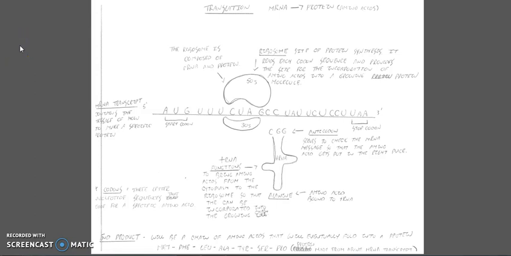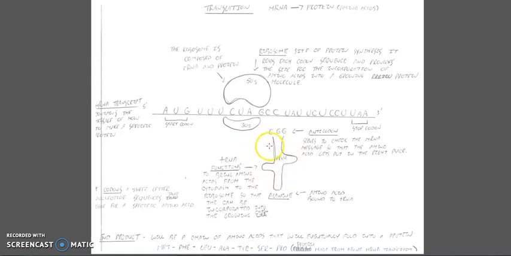So before we talk about how we actually produce this amino acid chain, we have to talk about where the amino acids actually come from. The amino acids are always held in the cytoplasm, bound to an RNA molecule called transfer RNA, which we see here. It gets its name ironically because it does look like a T. So basically this transfer RNA has a very important function. Its function is to bring the amino acids from the cytoplasm to the ribosome so that they can be incorporated into the growing protein chain.